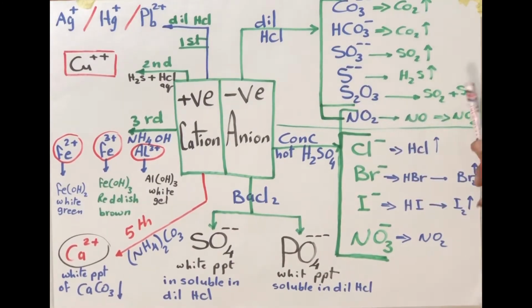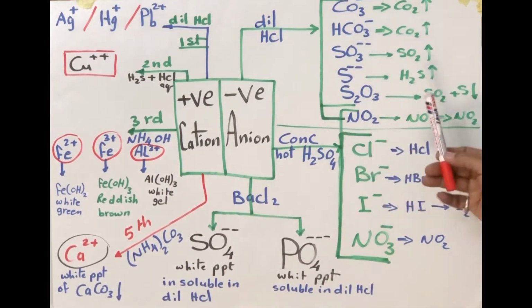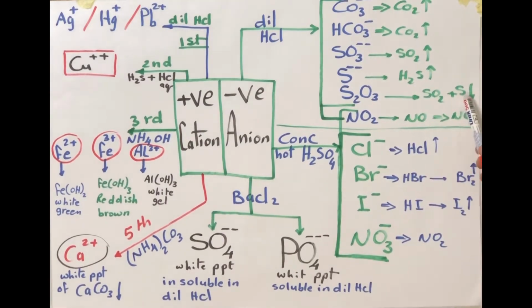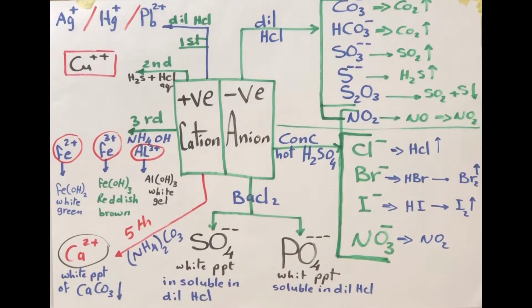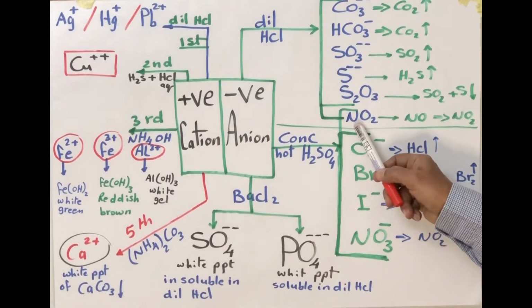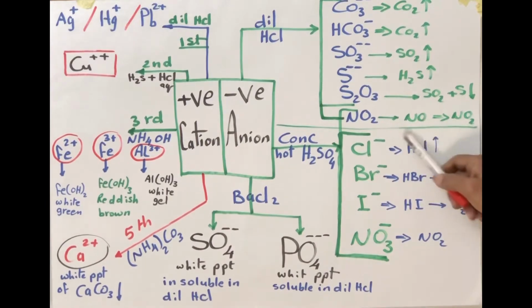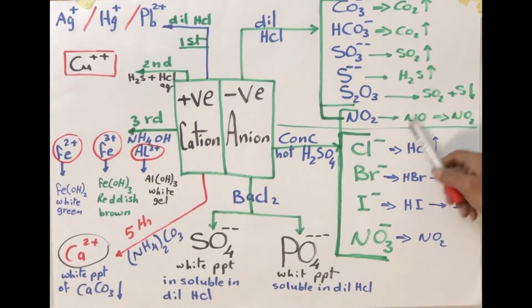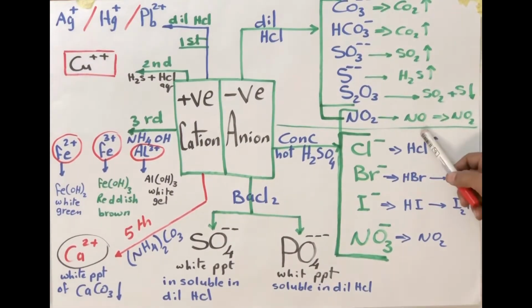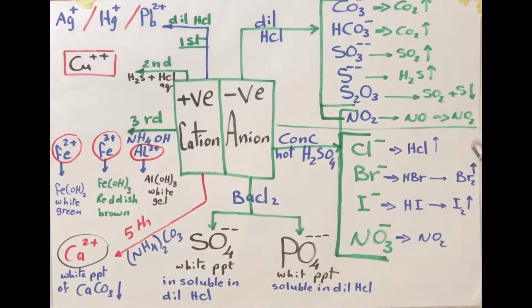Thiosulfate has more sulfur, so particles of sulfur are suspended and form a yellow precipitate beside SO2. The nitrite group produces NO gas, which is colorless, and combines with oxygen forming NO2, reddish brown fumes at the mouth of the tube.